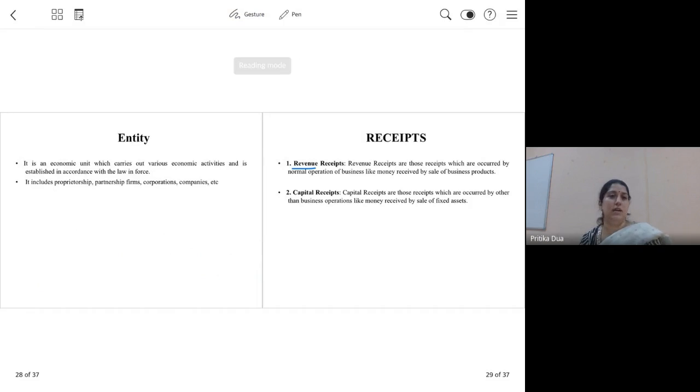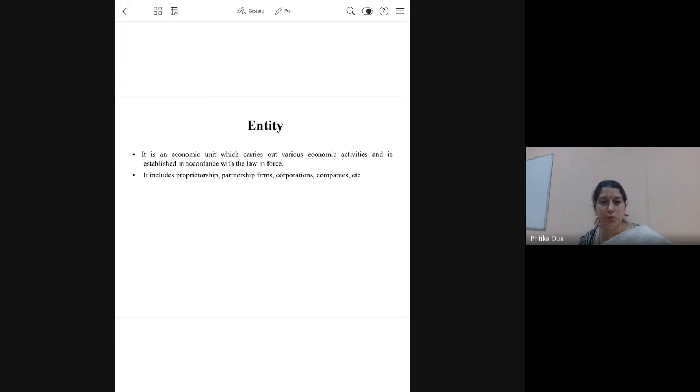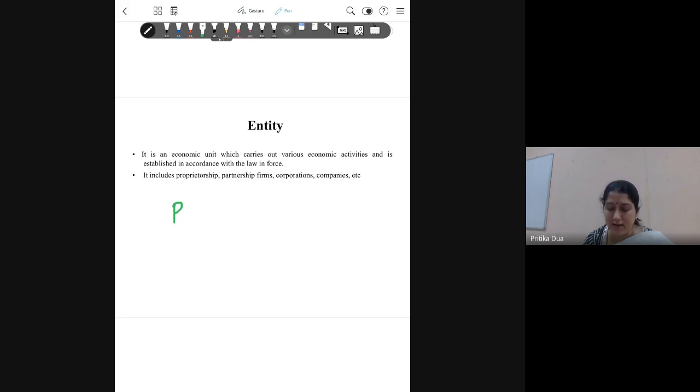Moving ahead, the term entity I have already explained to you. An entity is a unit. From the accounts point of view, business and owner are two separate entities, two separate units. I took the example of Reliance Industries the other day. RIL is one entity, Mukesh Ambani is another entity.